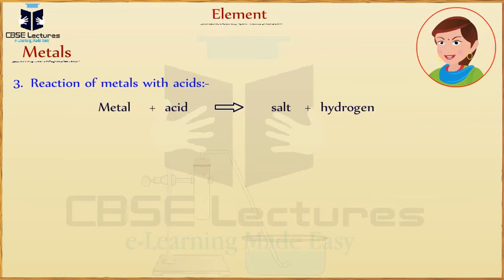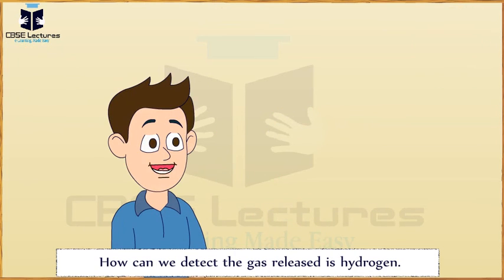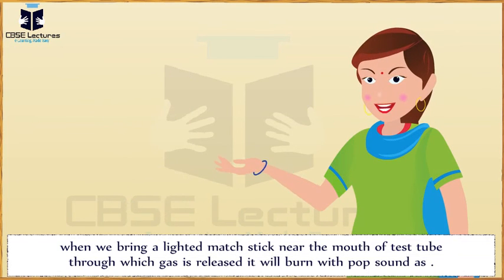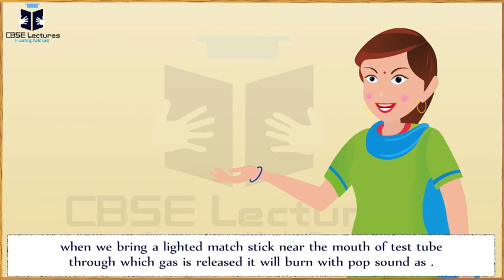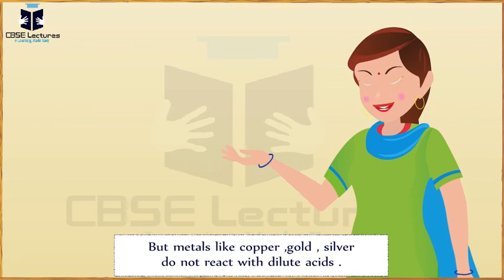Reaction of metals with acids. Most metals react with dilute acid to form salt and hydrogen gas. When magnesium reacts with hydrochloric acid, it forms magnesium chloride and hydrogen gas. How can we detect that the gas released is hydrogen? When we bring a lighted matchstick near the mouth of the test tube through which the gas is released, it will burn with a pop sound. But metals like copper, gold and silver do not react with dilute acid.